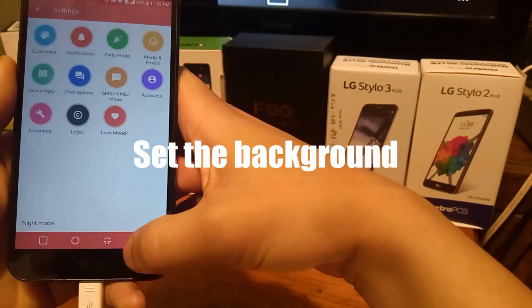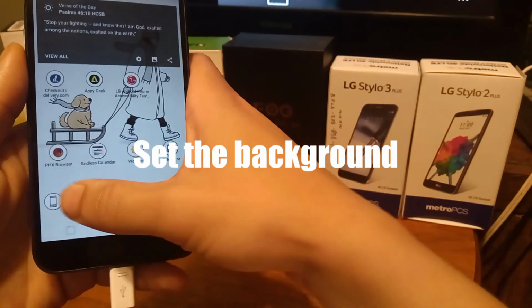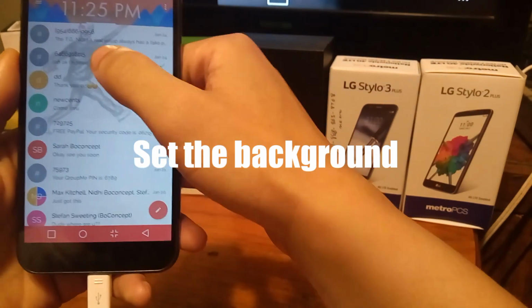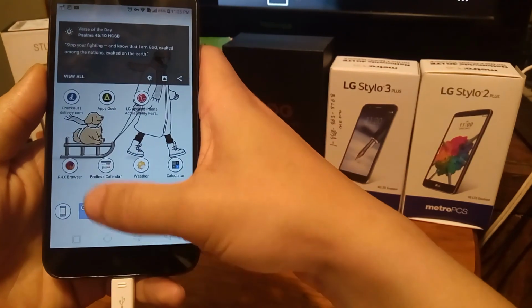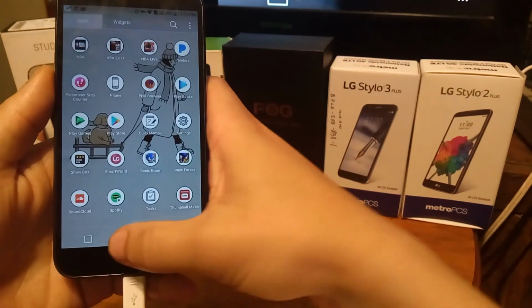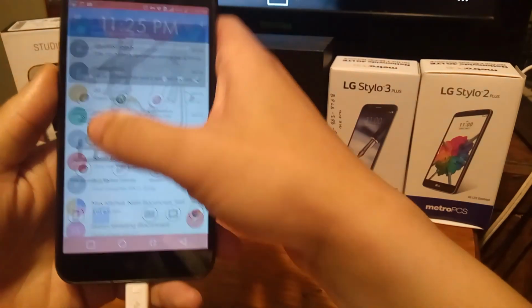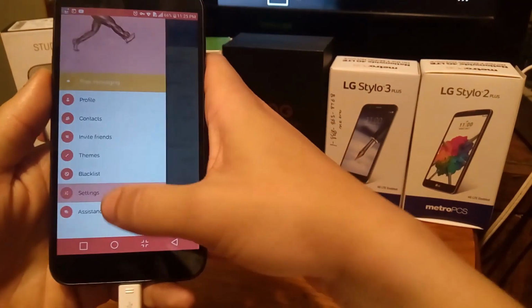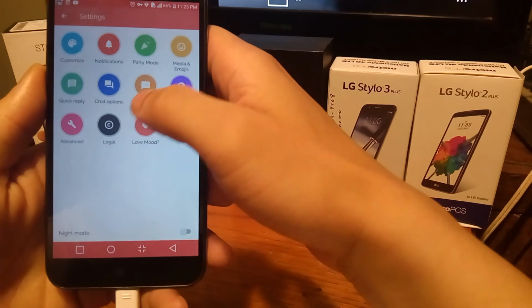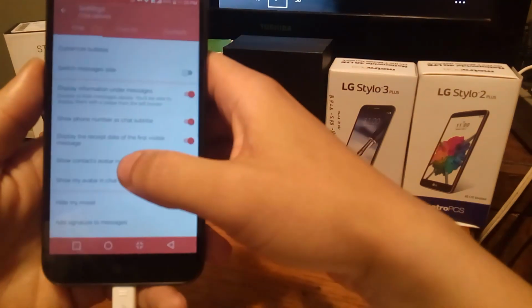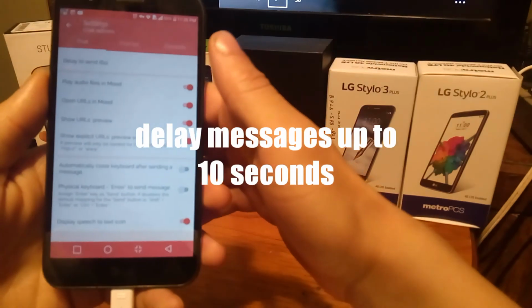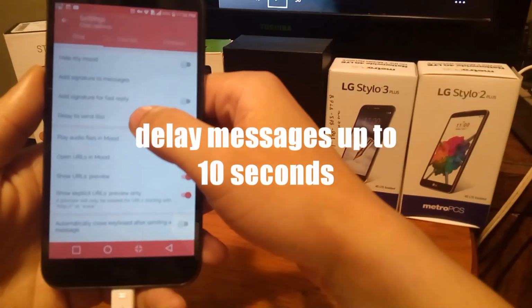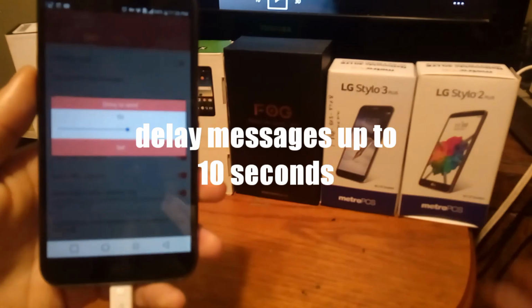Then when you go to the background and you go into the message, it saves that message in the background, so that's pretty cool. Then you get a bunch of different features inside of the Mood Messenger when you go to settings. When you go to settings and you go to chat options, you get this ability right here where you can delay the send for as many seconds as you want.